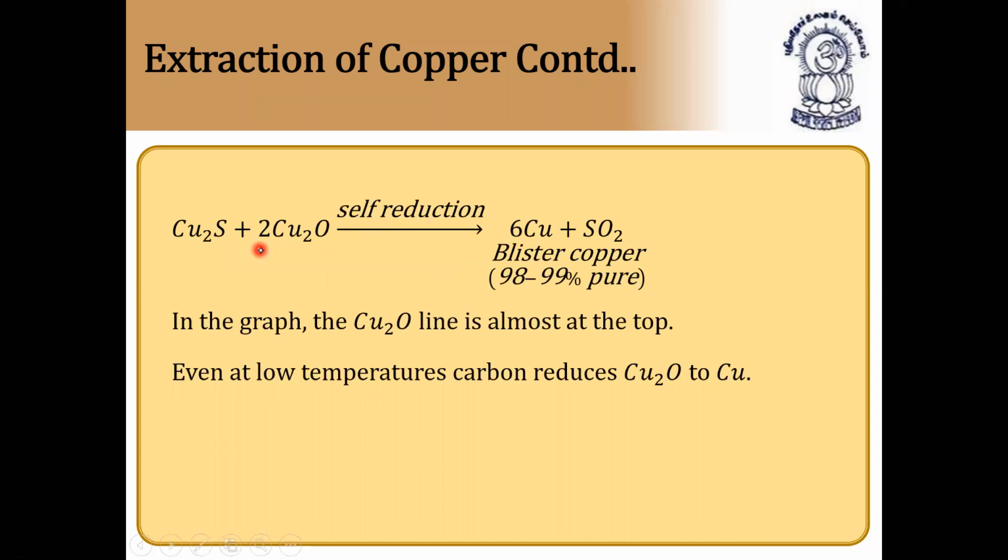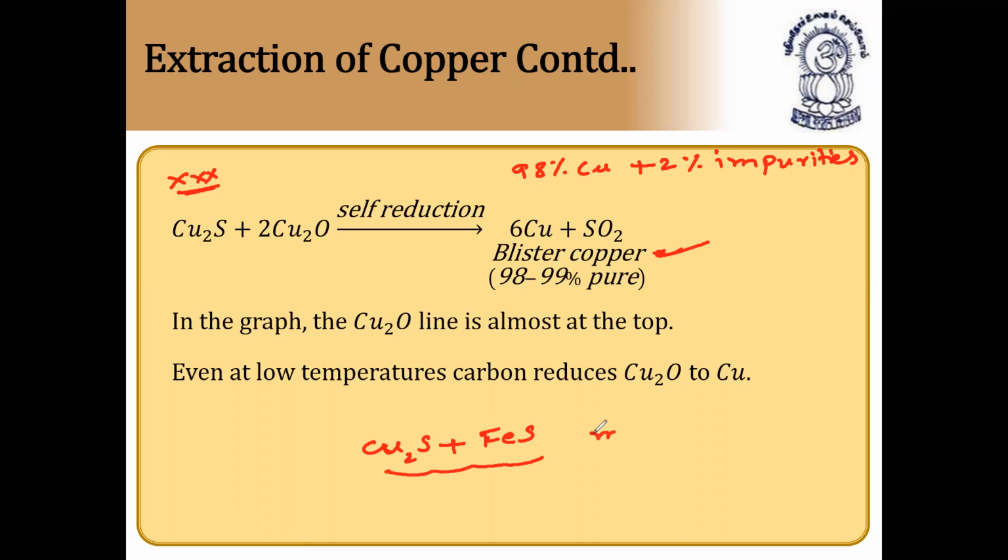So cuprous oxide combines with cuprous sulfide again. This is very, very important. It undergoes self-reduction to form copper, which is commonly called blister copper. What is blister copper? 98% copper and 2% impurities is called blister copper. What is blister copper? What is matte? They'll ask in the examination. Matte is nothing but the combination of cuprous sulfide plus iron sulfide.